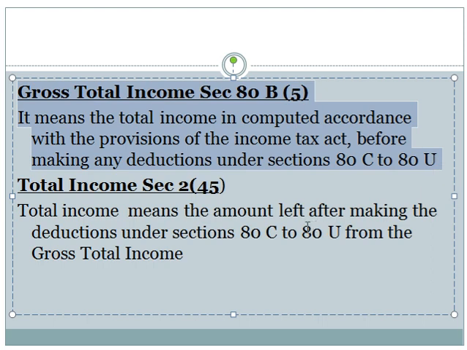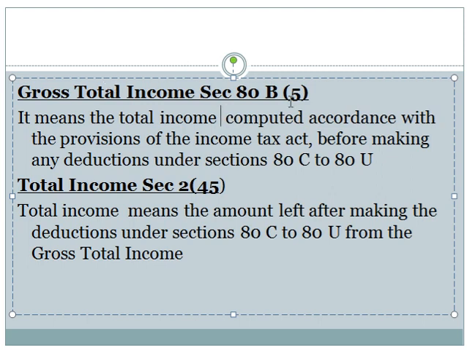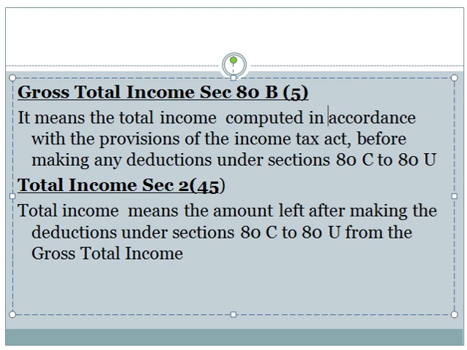Then if there is any aggregation, clubbing, carry forward or set off, after making all these adjustments, the aggregate of such income is known as gross total income. Aggregate of headwise income after making adjustments for carry forward, set off, clubbing, aggregation, etc.